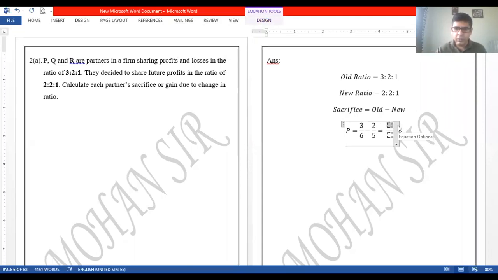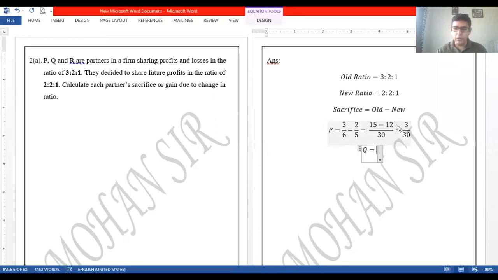The cross multiplication. The 5 3s are 15, right? 6 2s are 12. 6 5s are 30. Okay, so this will be equal to 15 minus 12 is 3/30. Okay, let me put it as it is. I'm not reducing right now. The reason I'll let you know. Okay, next is Q.